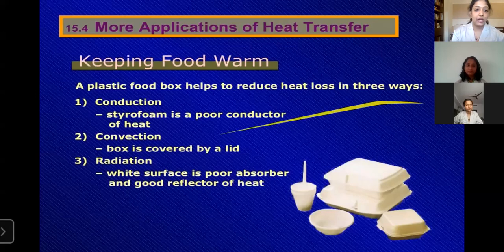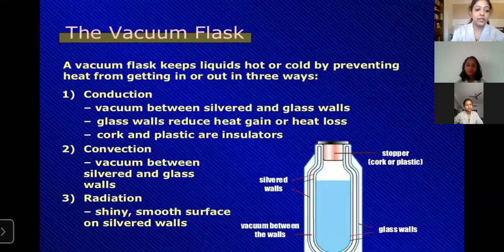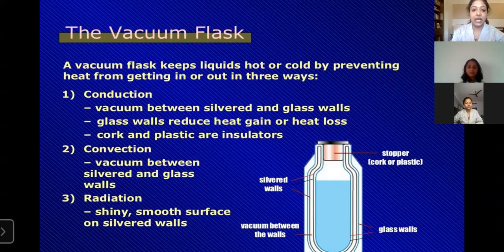Vacuum flask. A vacuum flask keeps liquid hot or cold by preventing heat from getting in or out in 3 ways, that is also conduction, convection, and radiation. Conduction: vacuum between silver and glass walls. Glass walls reduce heat gain or heat loss. Cork and plastics are insulators. By convection: vacuum between silver and glass walls. And the third one, radiation: shiny, smooth surface on silvered walls.